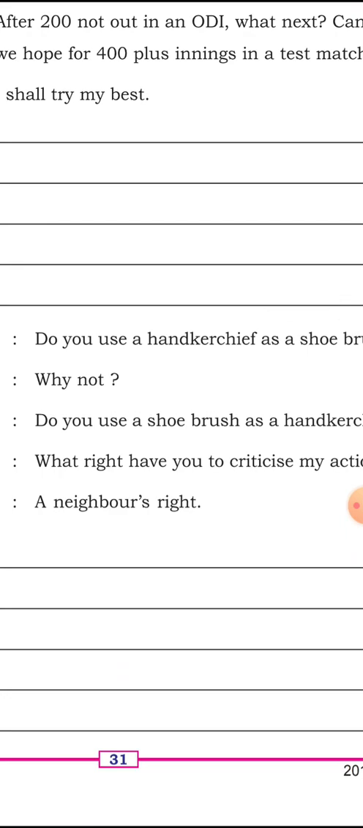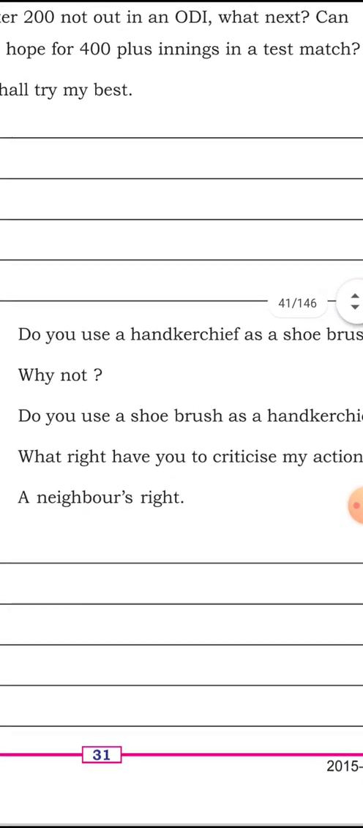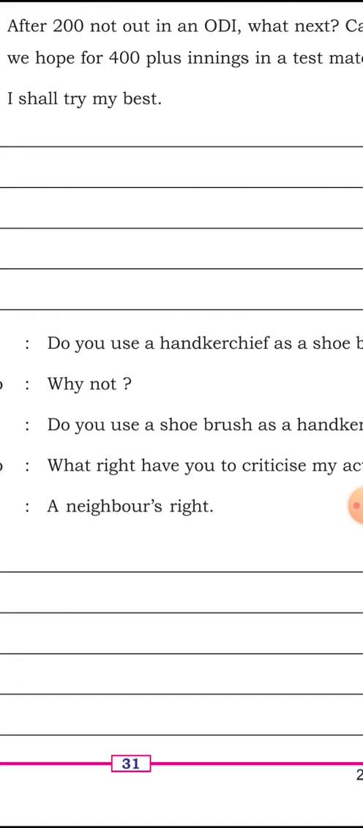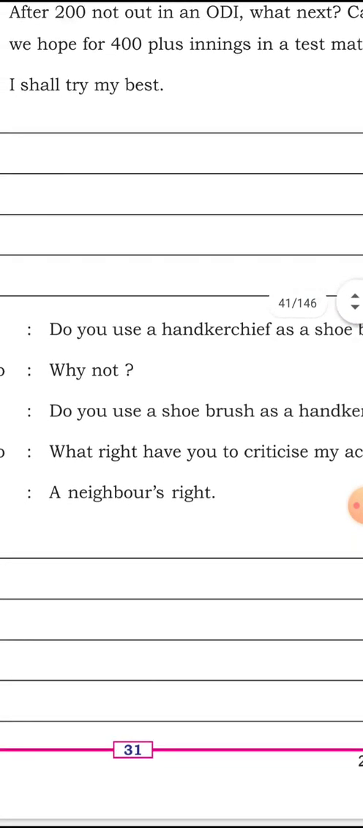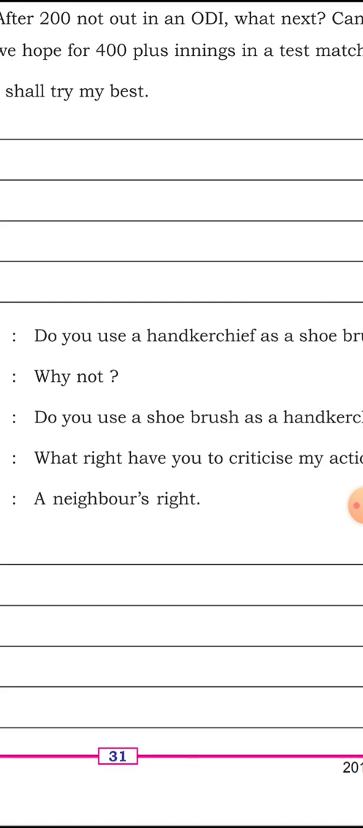Because the previous question is the same: Do you use a handkerchief as a shoe brush? In the sense, why doesn't he use a handkerchief as a shoe brush is the thought. So that is to be understood. That is why I have said the context has to be understood very clearly.